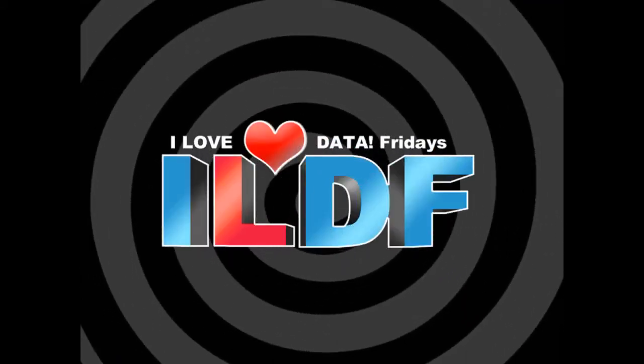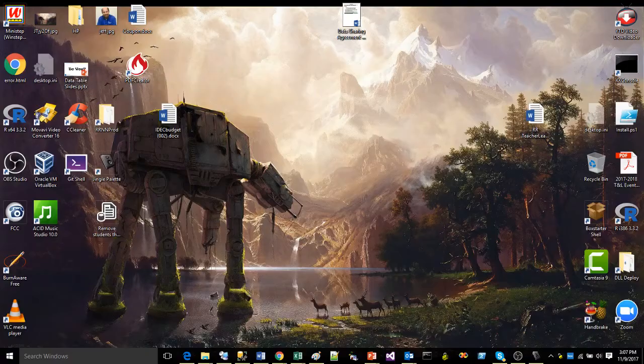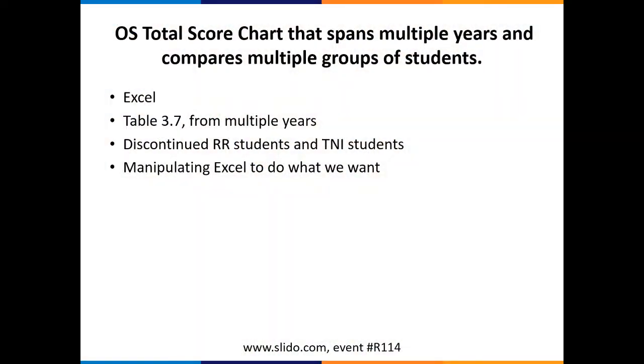Data Friday! We're going to move on to our next section of I Love Data Fridays here. And folks, this is where we're going to get our hands a little dirty. So I'm talking about making what's called an OS total score chart that spans multiple years and compares multiple types of students. Now, let me see if I can pull up my example of what we are going to shoot for.